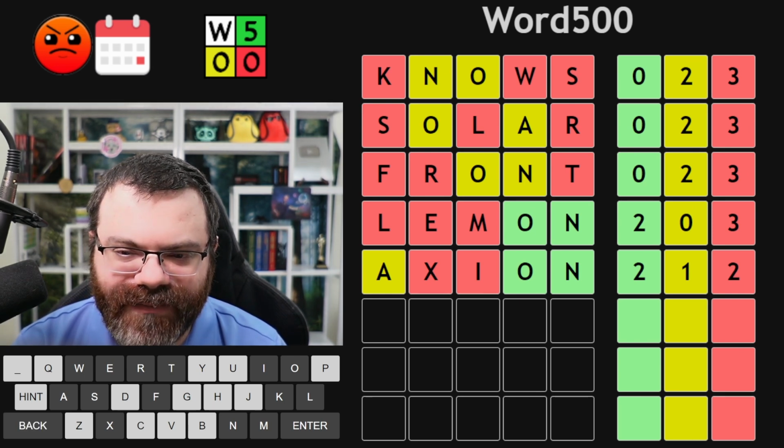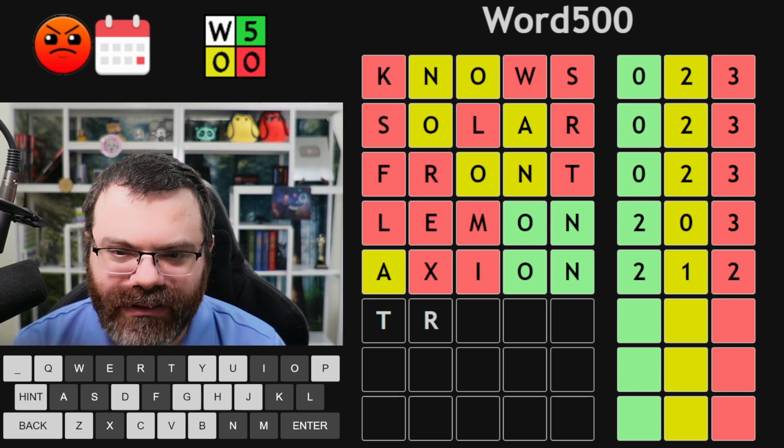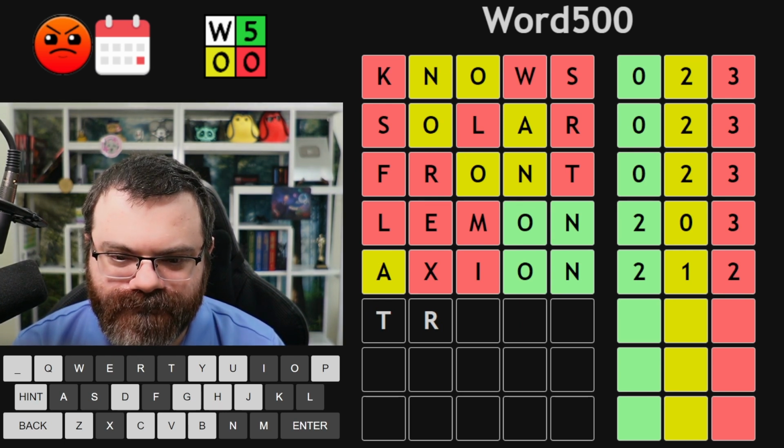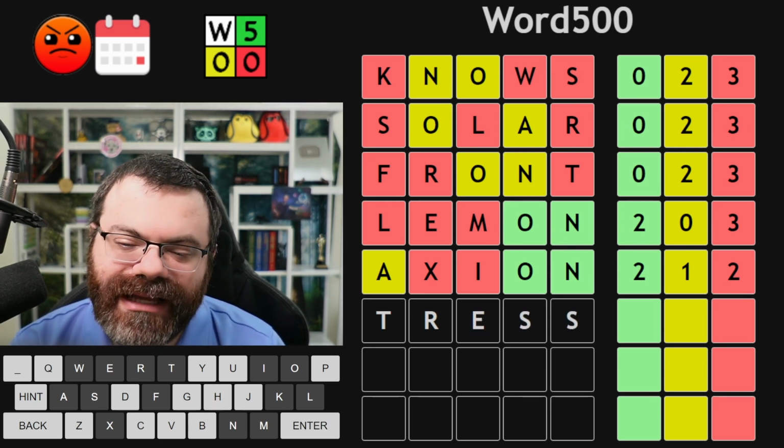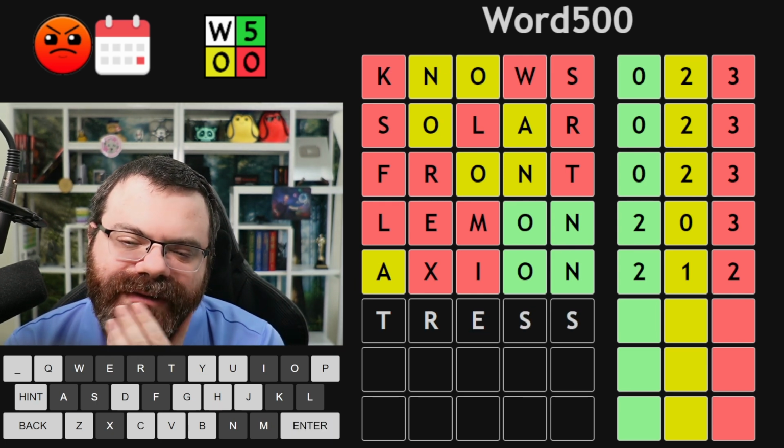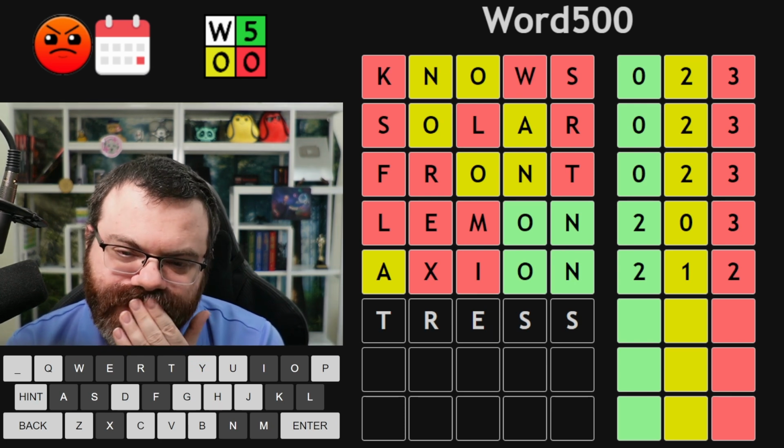Okay, what about something like TR? I think there's no E. I guess tress. I'd love to get 5 reds. I mean, five unique letters red.